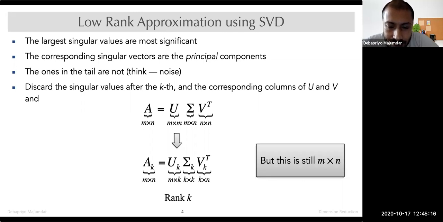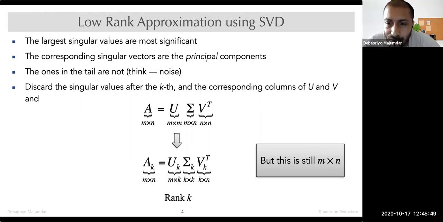If you are only taking the first singular vector, you are only considering all points along one particular singular vector, which can be your axis. So you are actually taking one concept, or one component. So here rank k means you are considering your data in k components or k concepts. Now this is what a rank k approximation of our original data is.